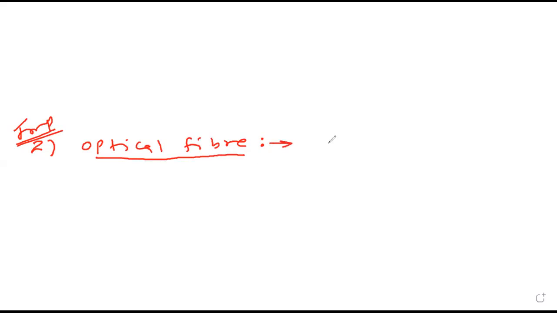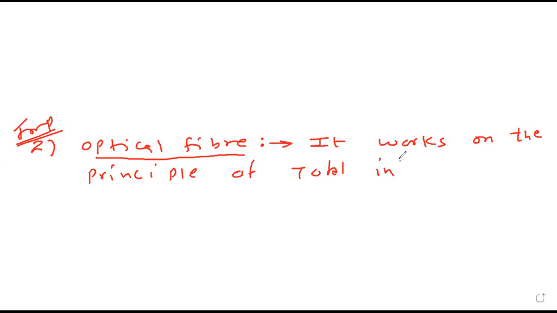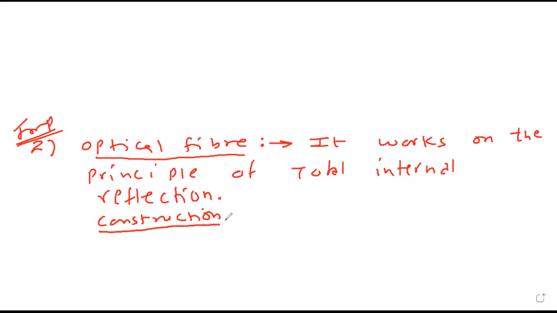Optical fiber works on the principle of total internal reflection. Let us see the construction, diagram and working. So it works on the principle of total internal reflection.